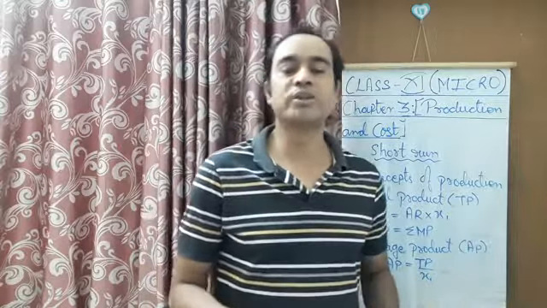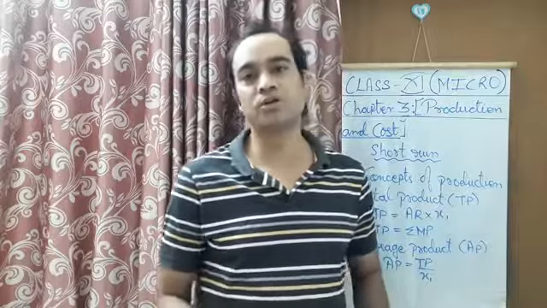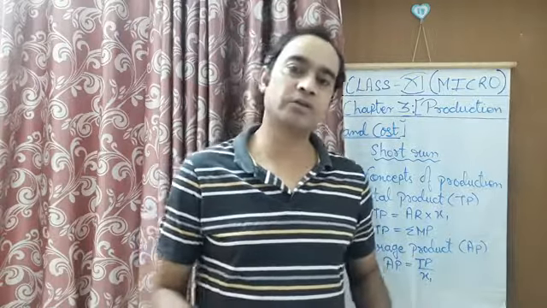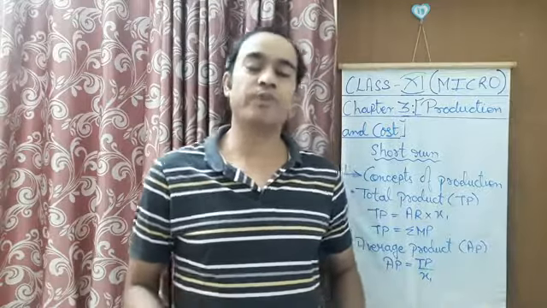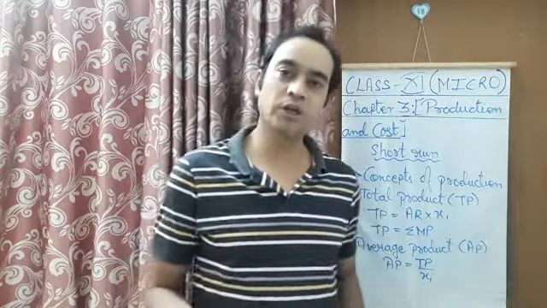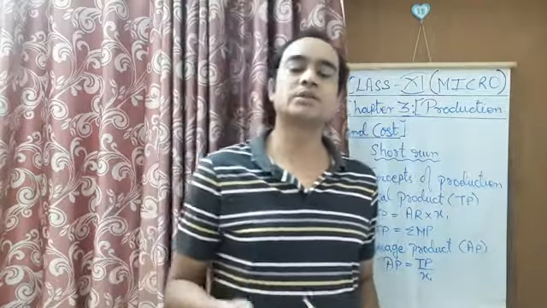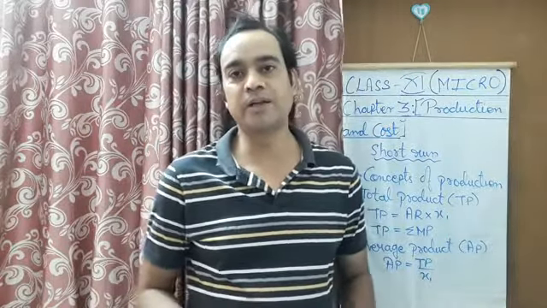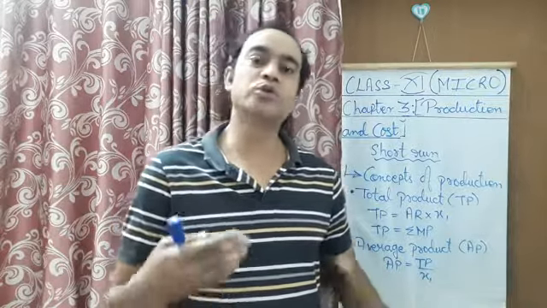Why am I doing so? Because I want to increase the production. As more and more units of labor, that is variable factors, are added, the production is also going to increase. The same we have studied in the production function, Q is equal to f(L, K). That means as more and more inputs are increased, the production, the output, will also increase.